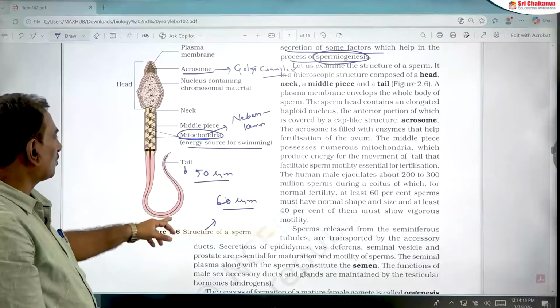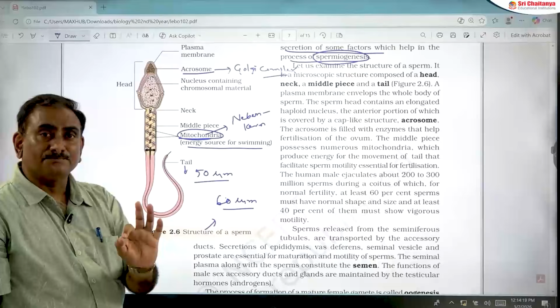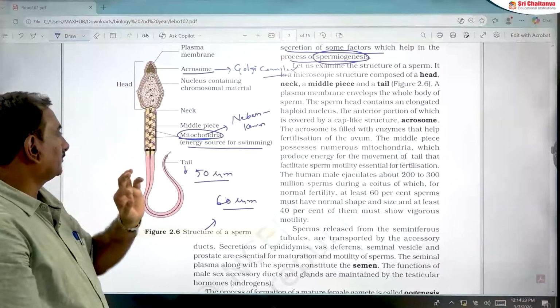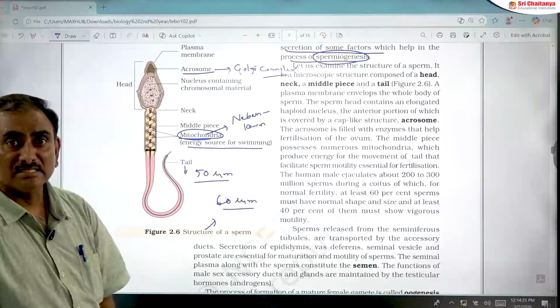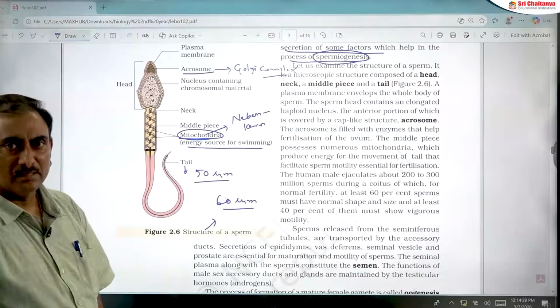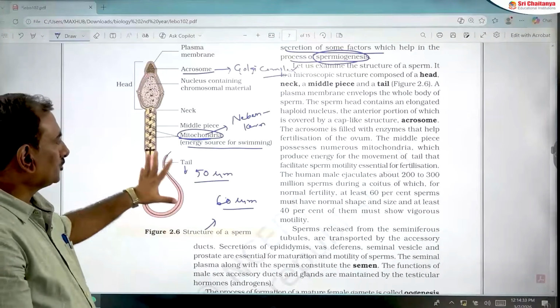But swimming is caused by the tail. For swimming, energy is provided by these mitochondria. That's why the middle piece is called the engine room of the sperm. You should remember that.